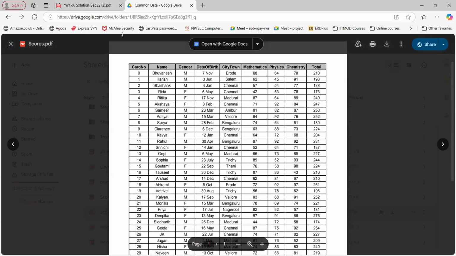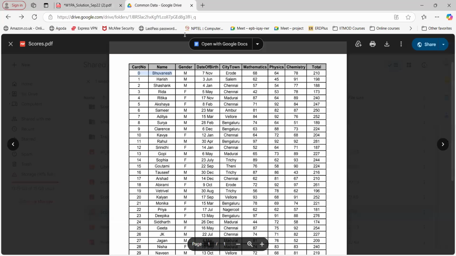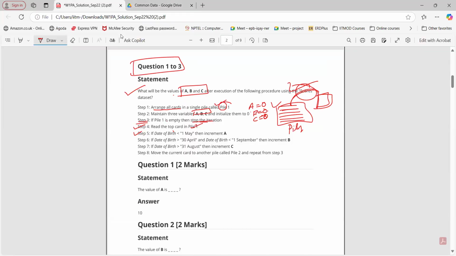Now, first card, I will say card number 0. So card number 0, I will first check. Now I have taken the first card from pile 1, card number 0. Now check if the date of birth, that is 7th November, is less than 1st May. Is it correct?